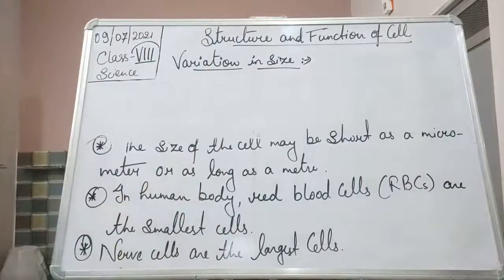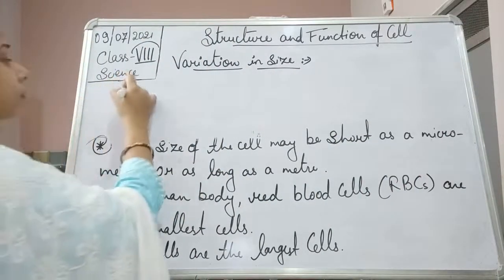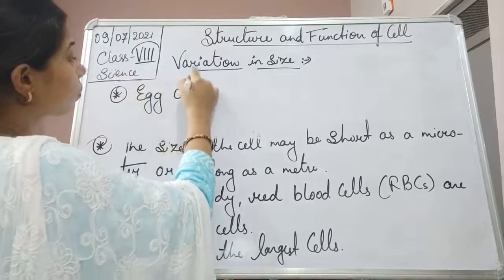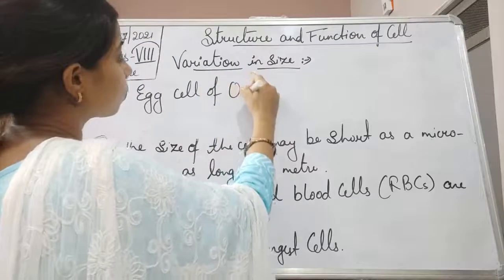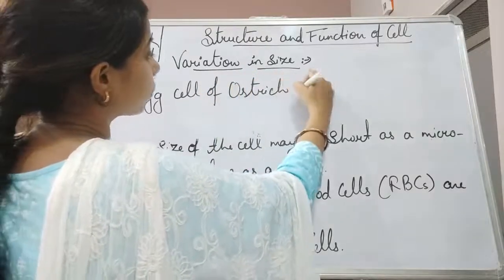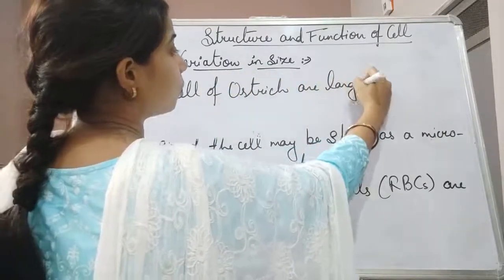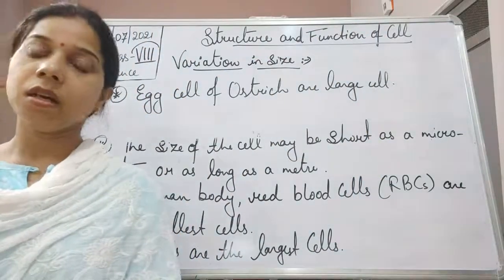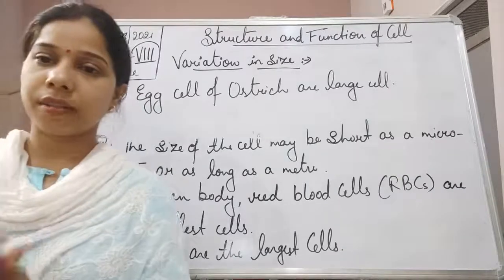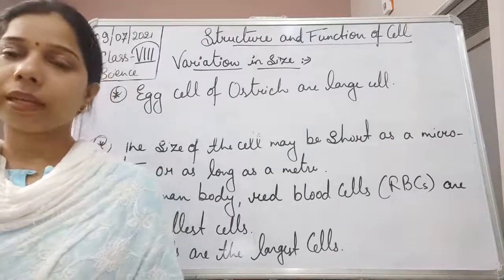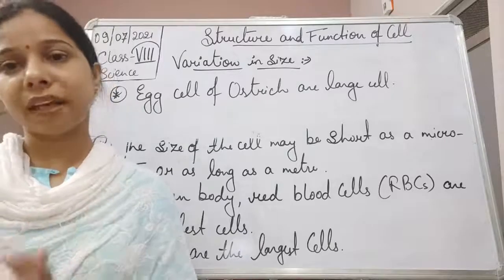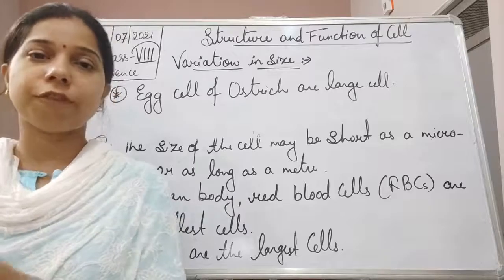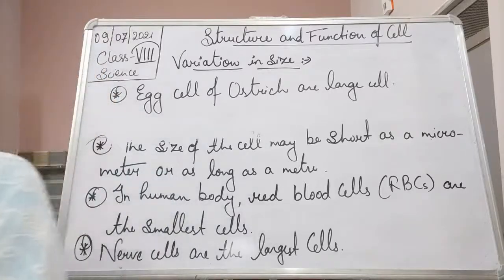So, the egg cell of an ostrich is a large cell. Okay, so this is how we can say that cells also vary from each other in their size. It means different cells are of different sizes, student.